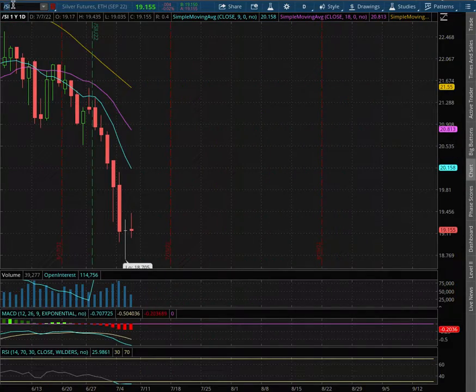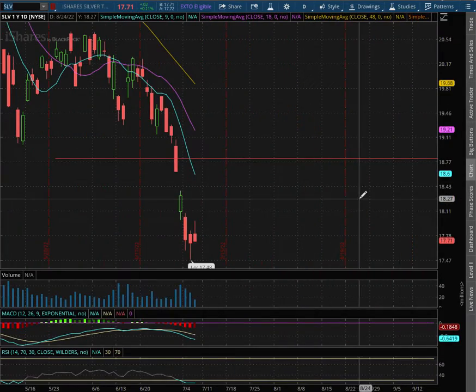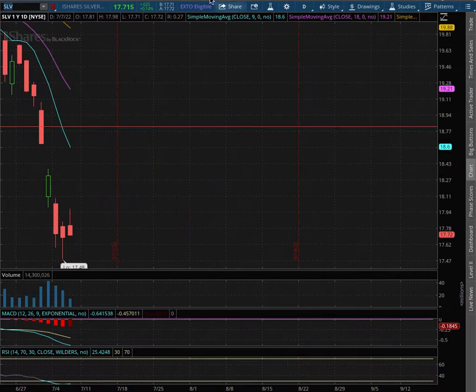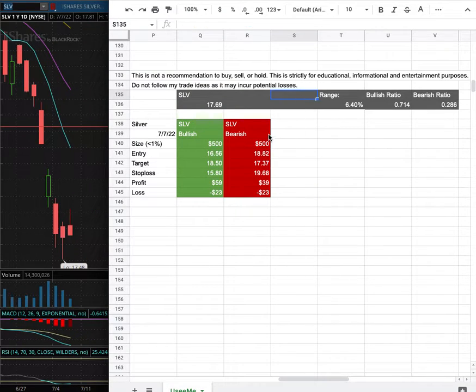And as with the trade idea, I'll be trading SLV. My trade position size for it is less than 1% of my portfolio. My long entry is at $16.56. My sell target is at $18.50. My stop loss is at $15.80.